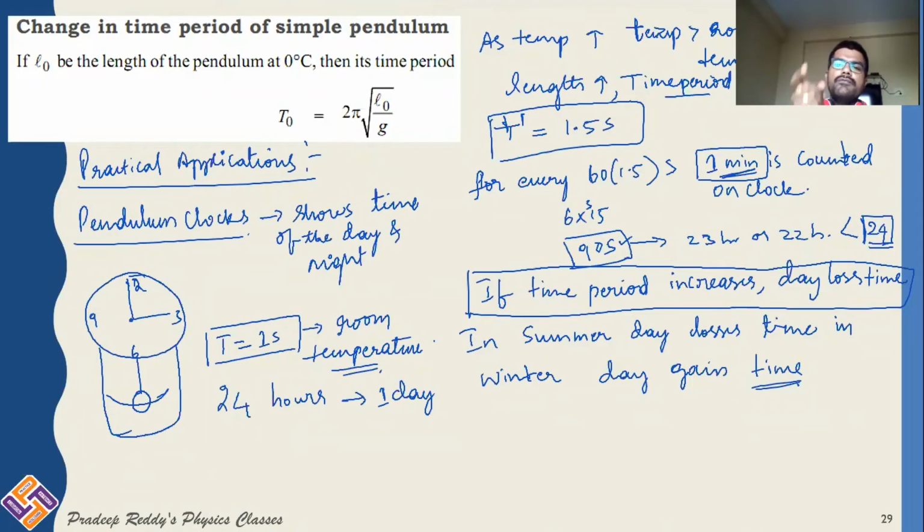As a result, instead of showing 24 hours, the day will increase to 26 hours. Therefore we say in winter, the day gains time, and in summer, the day loses time. This is very important: understanding the relation between the time period of oscillations and the day's time.